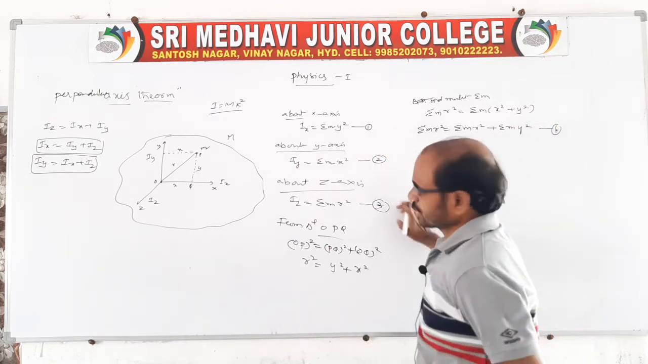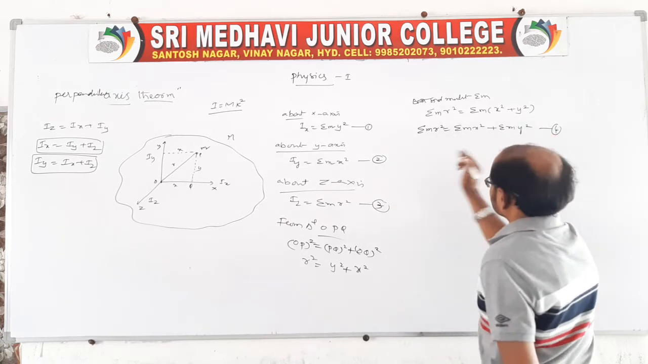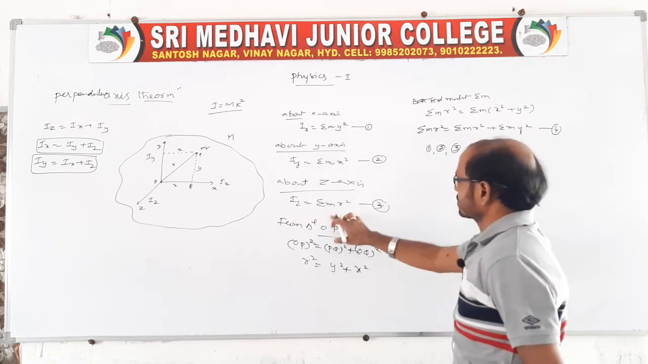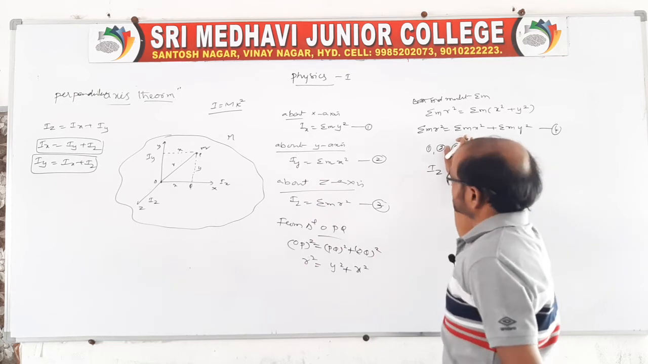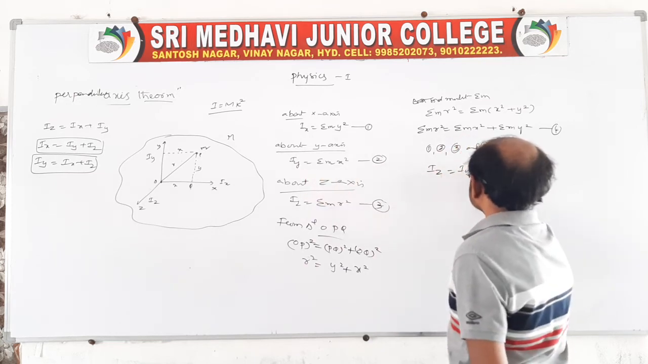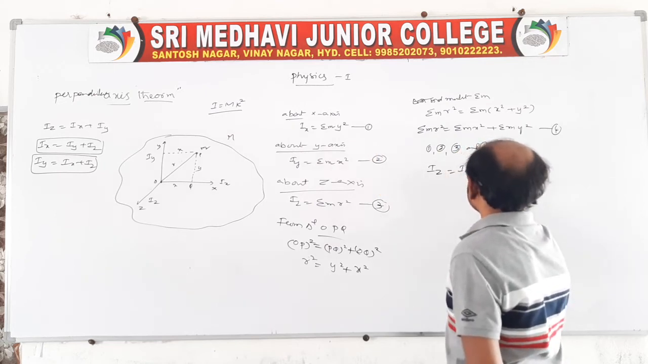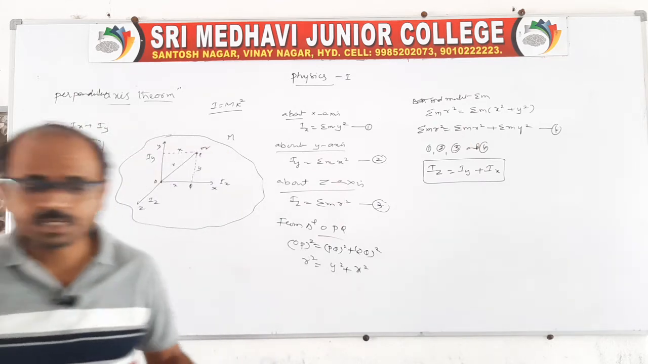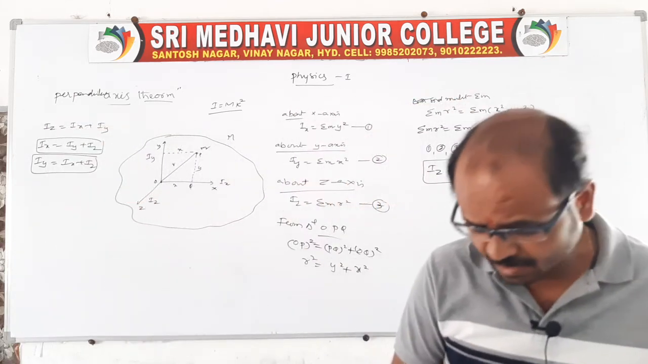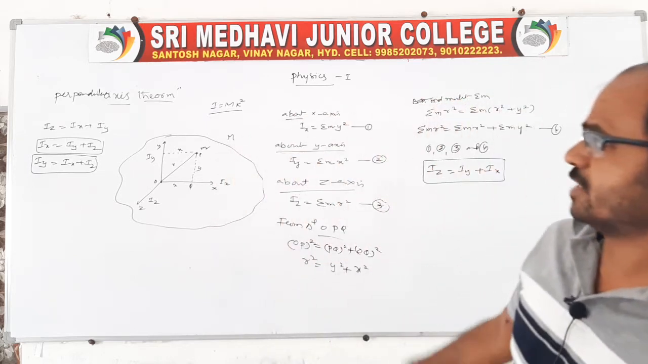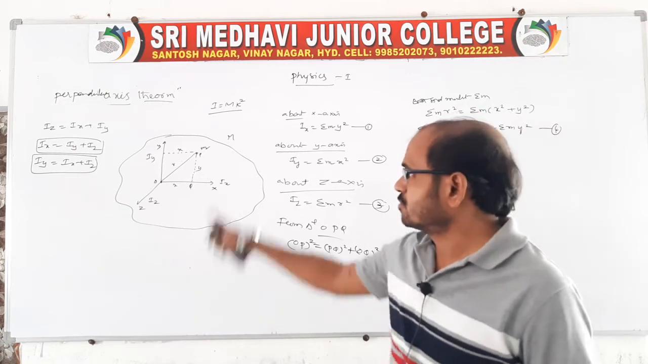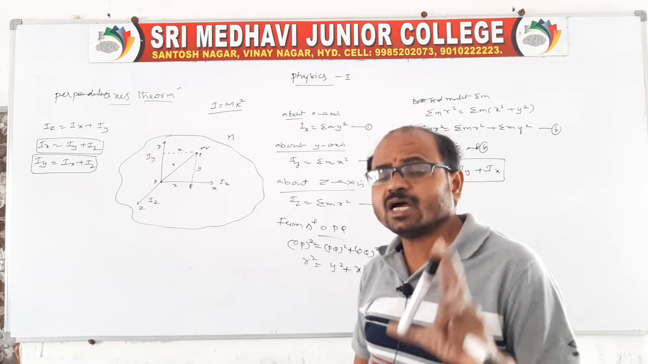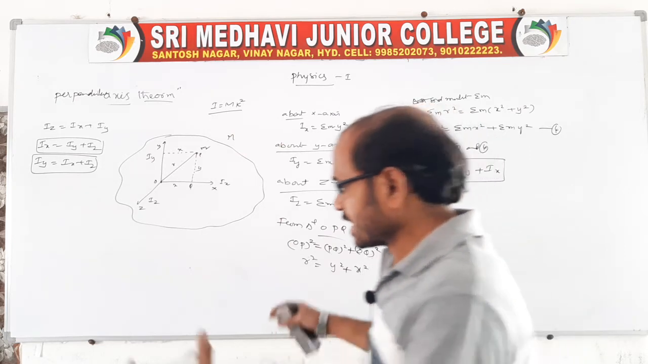Now look at equations 1, 2, 3 and here 4. From 4, look, sigma m r square is nothing but Iz, sigma m x square is nothing but Iy, sigma m y square is nothing but Ix. Is it proved or not? It is nothing but the perpendicular axis theorem. The perpendicular axis theorem says the moment of inertia about any one axis is equal to the sum of the moments of inertia of the remaining two axes.